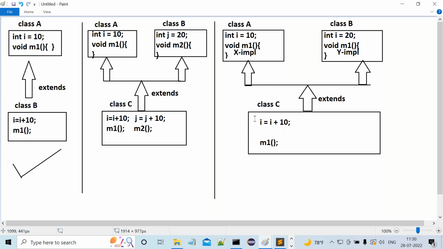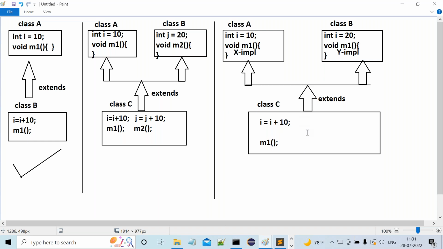Now observe carefully. When we evaluate I is equal to I plus 10, first we check whether the I variable is declared in class C or not. The I variable is not declared in class C. Then immediately we check whether this I variable is declared in the super classes of class C or not. First we check at local level. If it is not available at local, then we check at which level? The super class. Am I right or not? What are the super classes for class C? Class A and class B. Does the I variable exist in both the classes or not?